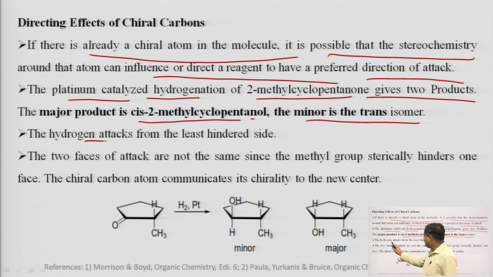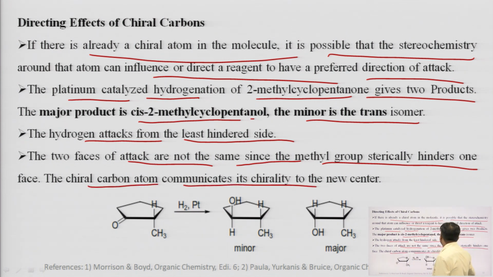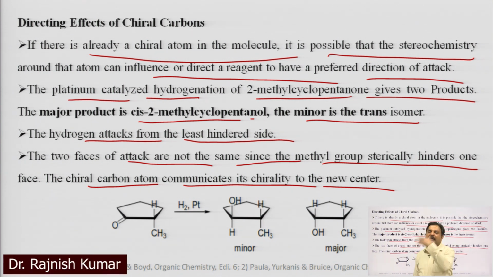How? Because the hydrogen attacks from the least hindered side in that particular reaction. The two faces of attack are not the same, since the methyl group strictly hinders one face. The chiral carbon atom communicates this chirality to the new center. So, very simple: because one side is hindered by the presence of a methyl group, it is only possible to attack from the other.